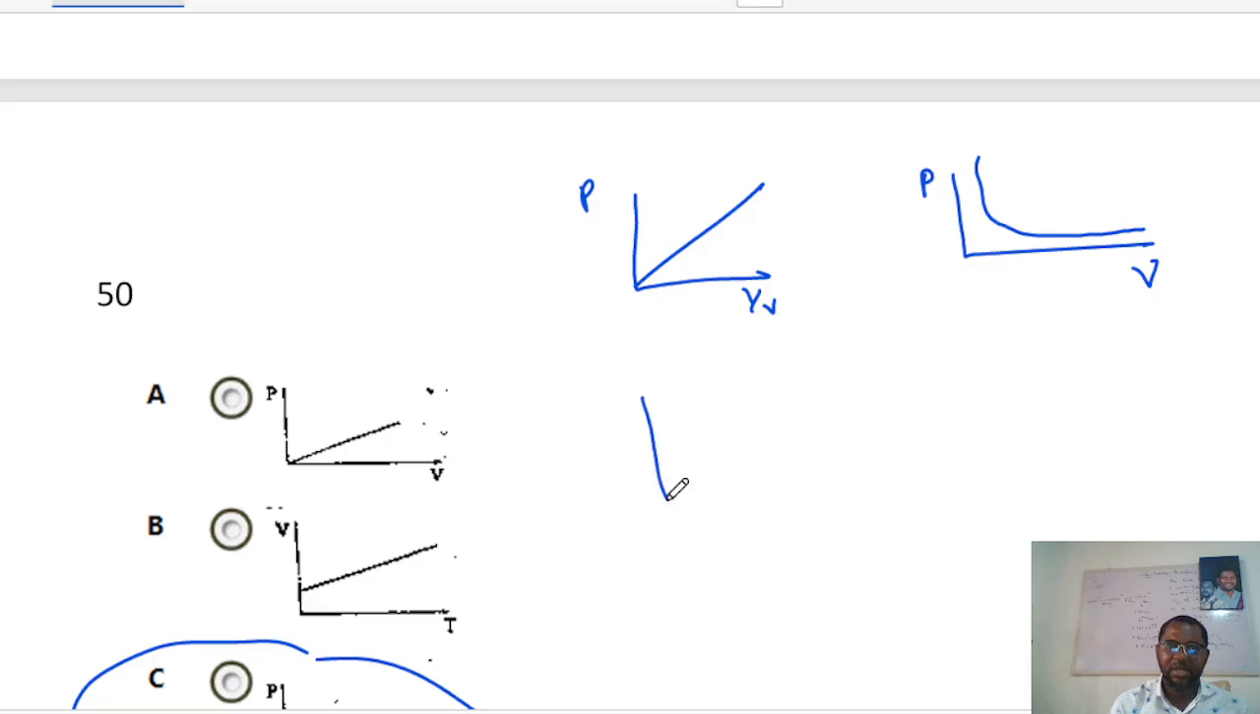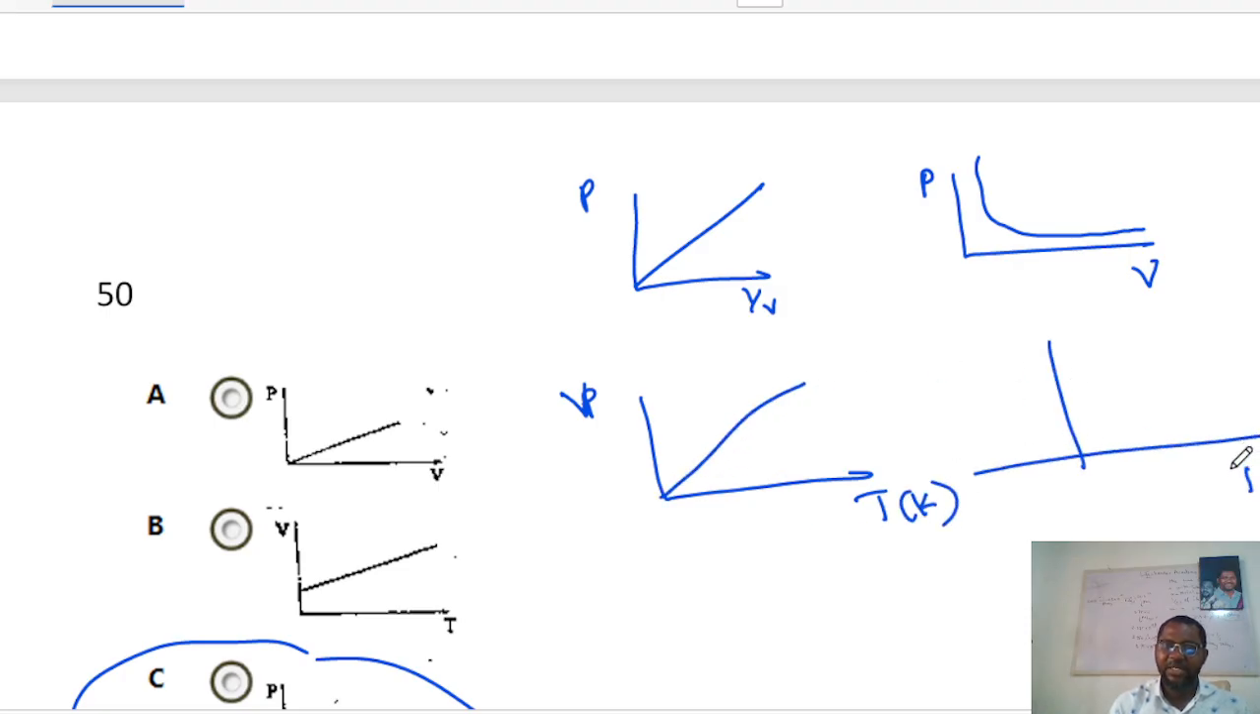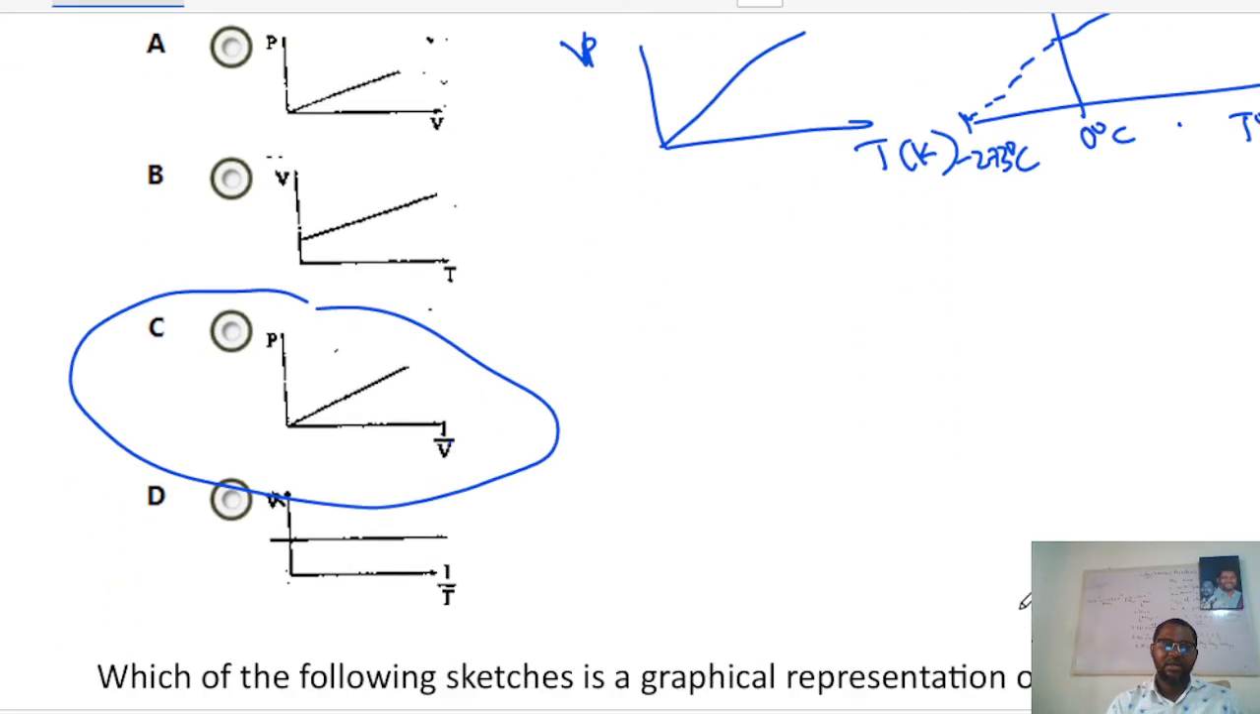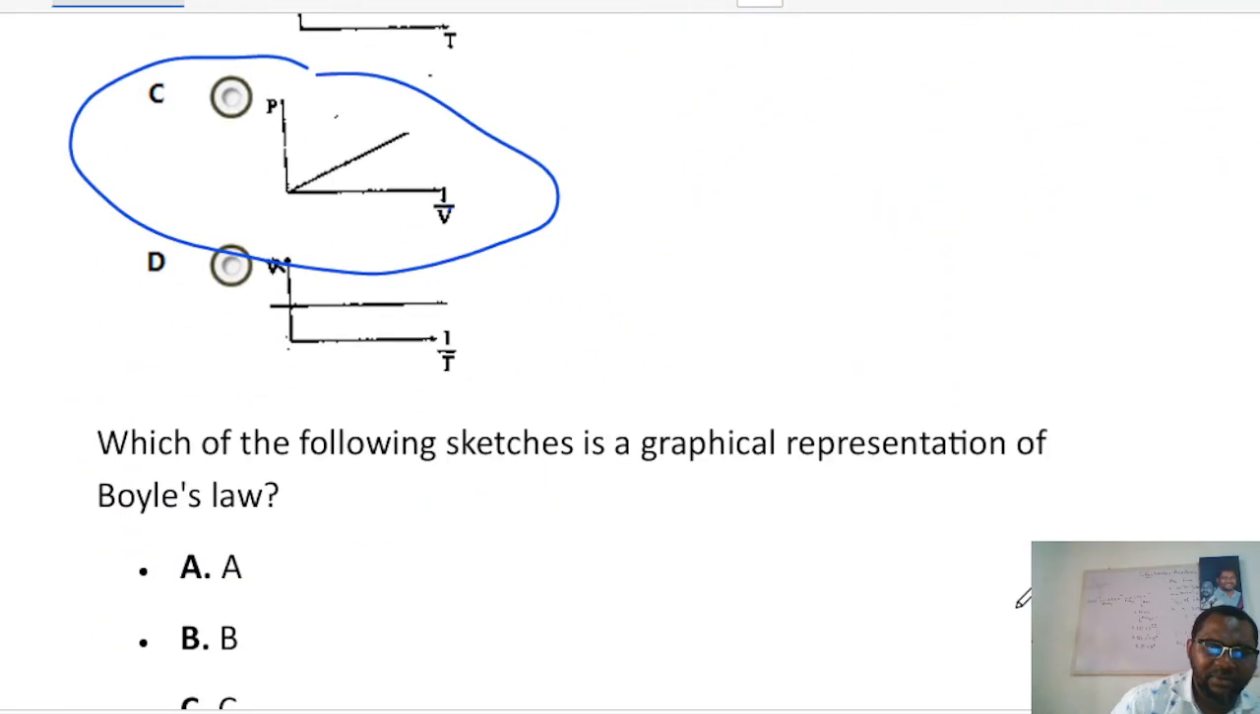This is Boyle's law. In the case of Charles' law, it is volume against temperature. If the temperature in Kelvin is a straight line like this, but if the temperature is in degrees Celsius, it's going to be like this, and you're going to dot until you get here, and this temperature is minus 273 degrees Celsius, and here is 0 degrees Celsius. It's quite important that we know these things. Okay, so that is it for this.